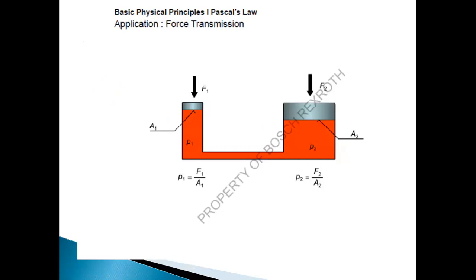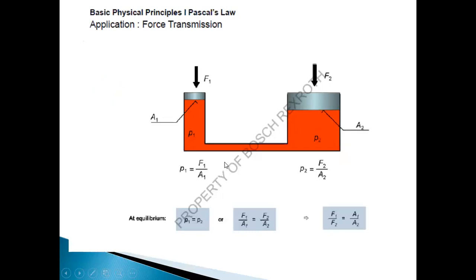There are various applications of Pascal's law. One application is the hydraulic jack, which is a force transmission. Here pressure is force per unit area. With the help of less force, you can uplift more load. For equilibrium, P1 must be equal to P2. P1 is F1 by A1, P2 is F2 by A2. If the area is less, the force is less, so P1 will be the same as P2.